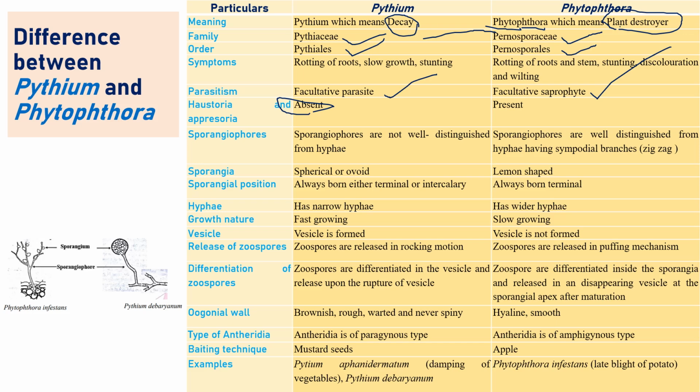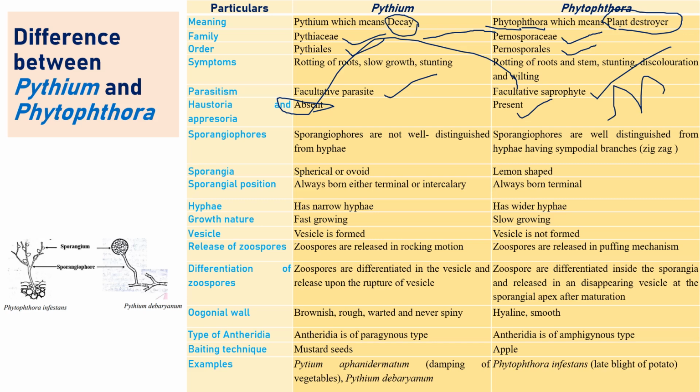If you guys know, please let me know also. I will be very happy for that. Anyway, Pythium produces no haustoria and appressoria. That is one of the specialties of Pythium. And Phytophthora generally produces haustoria and appressoria. We know very well that Phytophthora is known to produce finger-shaped haustoria. That is also one of the important features.